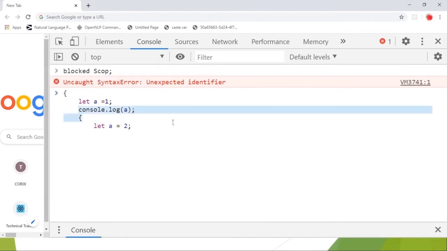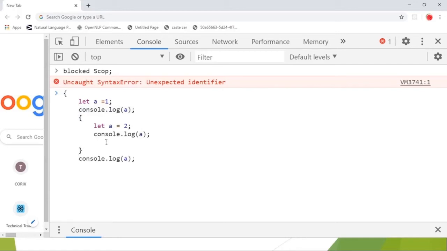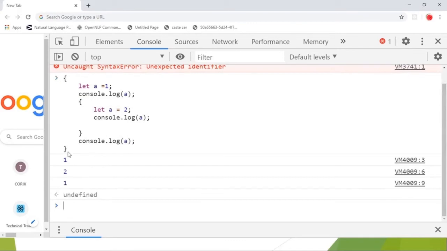And let's take another block and let's take the same variable a equal to 2, and print it. See, we got 1, 2 and 1 again.